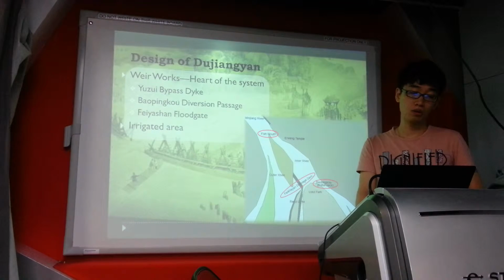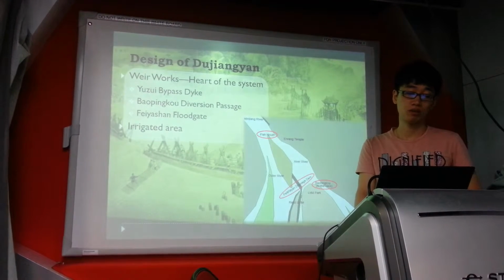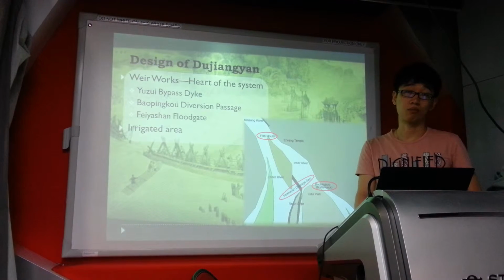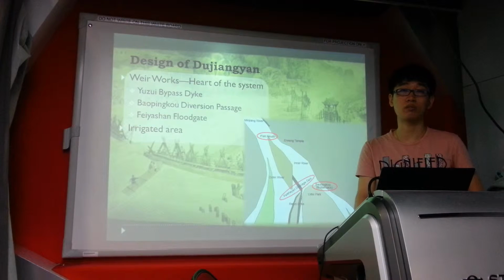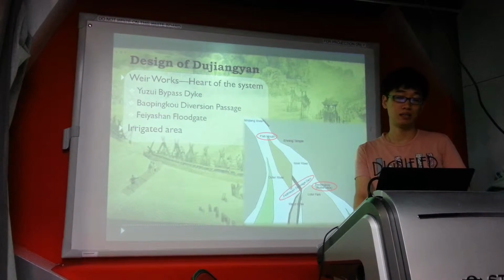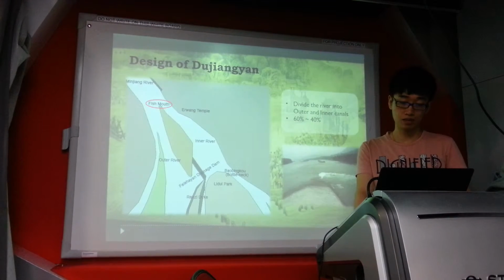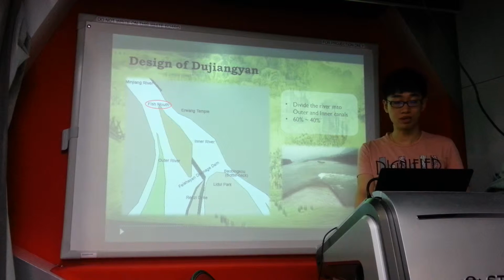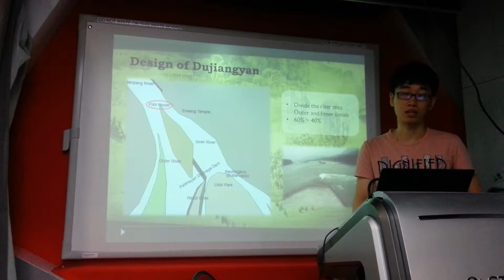There are two parts of the system, which are the weir works and the irrigated area. The weir works comprise three key components that control the water from the upper valley of Minjiang River. They are Yuzui bypass dike, Baopingkou diversion passage, and Fenshayan floodgate. Let's take a look at Yuzui bypass dike first. It is a key part of the construction.